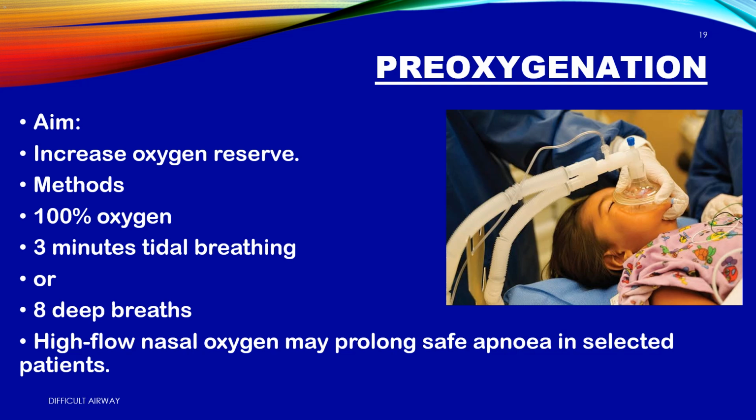Why it matters. A well pre-oxygenated patient can tolerate 8 to 10 minutes without breathing. A poorly pre-oxygenated patient may desaturate in 60 seconds. That difference is between a calm airway and a CICO crisis. Methods: 1. 100% oxygen for 3 minutes of normal tidal breathing. 2. Or 8 vital capacity breaths, 8 deep breaths in 60 seconds. 3. High-flow nasal oxygen can further extend safe apnea time in selected patients.